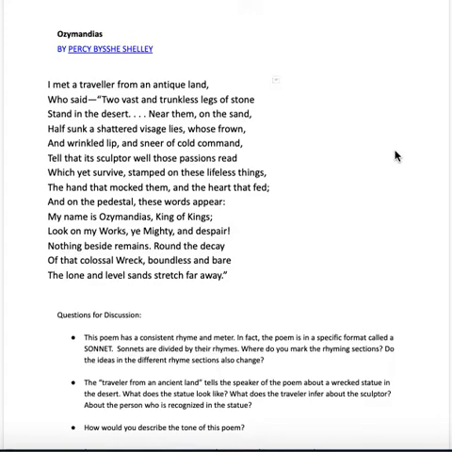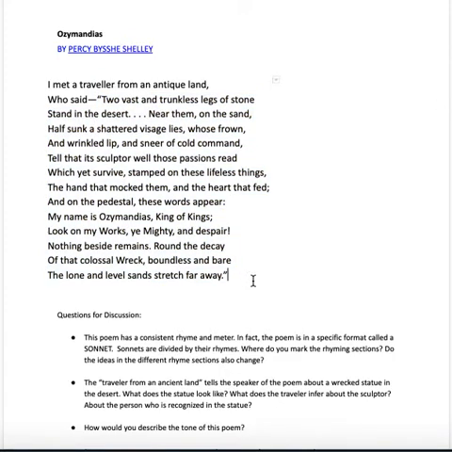In this one, we've got all kinds of really cool stuff going on. I love this poem. It begins with an individual, an "I." But most of this poem, interestingly enough, is spoken by somebody else. The initial narrator just says, "I met a traveler from an antique land who said." And then everything after that is this traveler explaining this to our narrator. So that's a second voice.